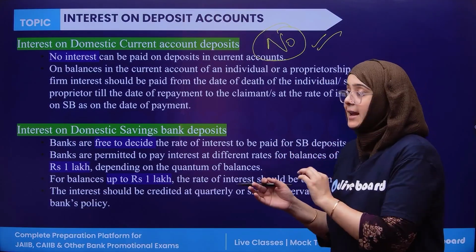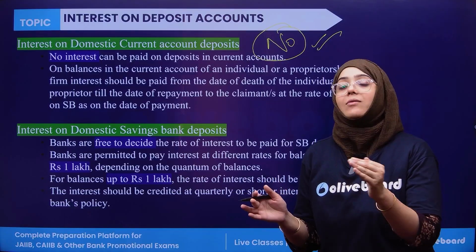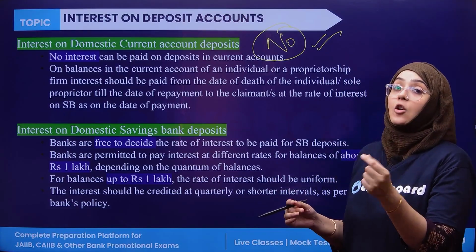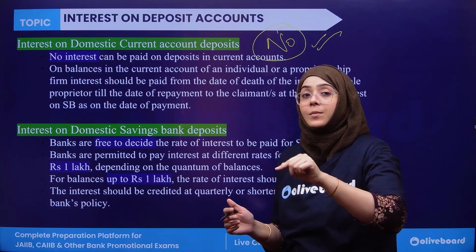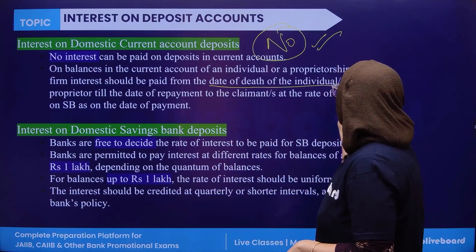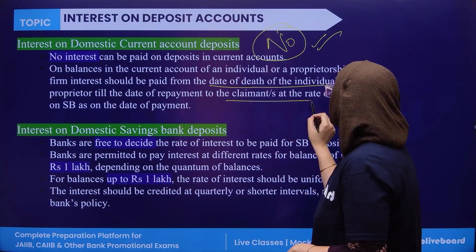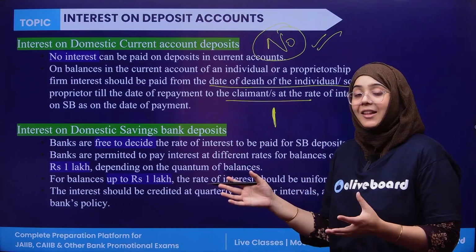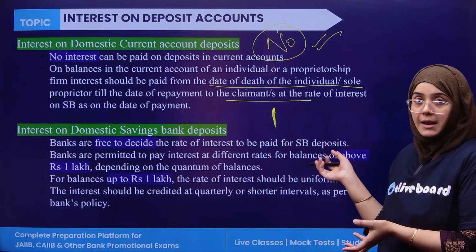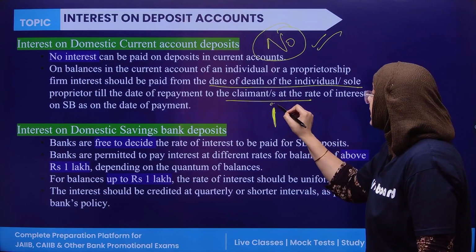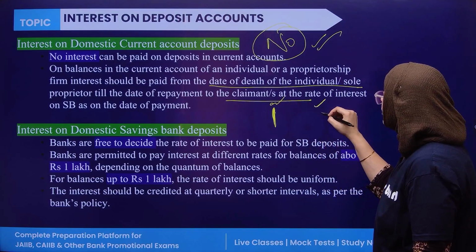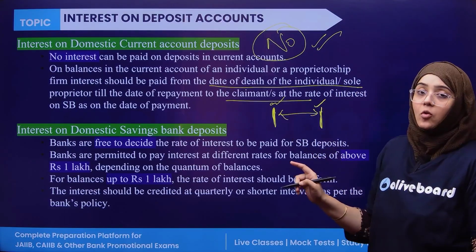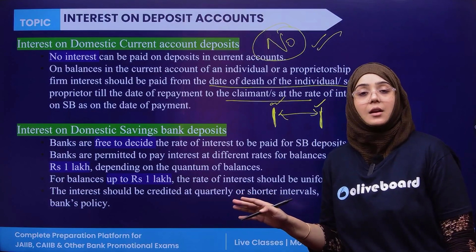of death. So, in case there is a death of the individual who is actually managing the current account, the interest is paid from the date of the death of the individual till the date of the repayment. Means if the death date is this, and now the balance is to be repaid to their legal heir, from the date of the death till the balance is repaid to the legal heir. So for this time period interest is provided on the current account, else no interest is provided in the current account.